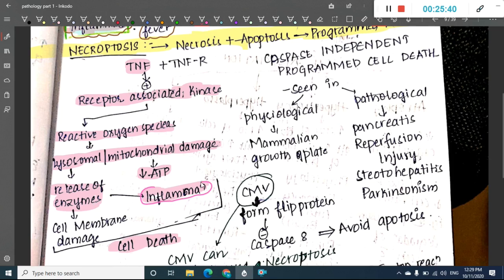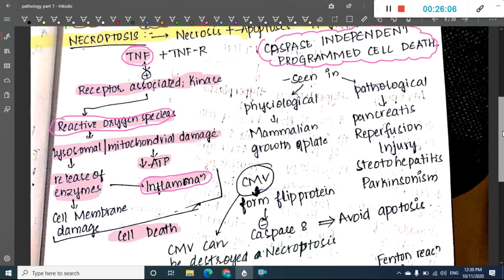This inflammation is very important here, and this whole process is associated with reactive oxygen species, and it is also associated with tumor necrosis factor. If you see in this pathway, there are no caspases. Because of the absence of caspase in this pathway, we call this pathway caspase independent cell death.